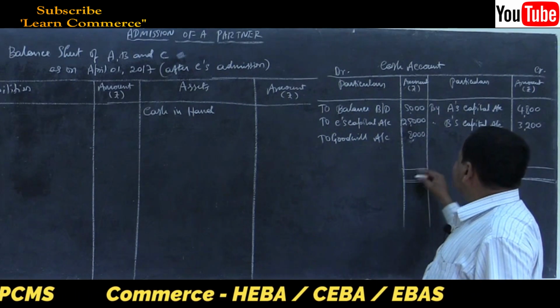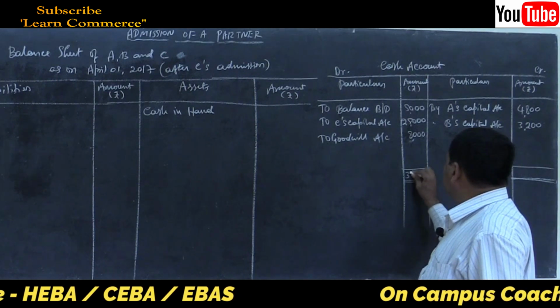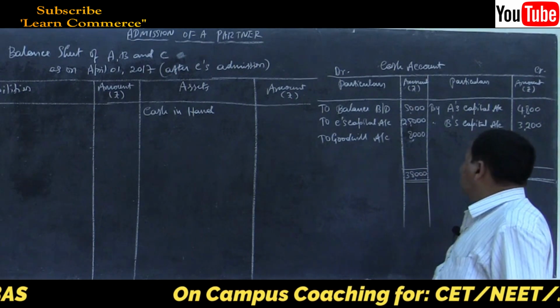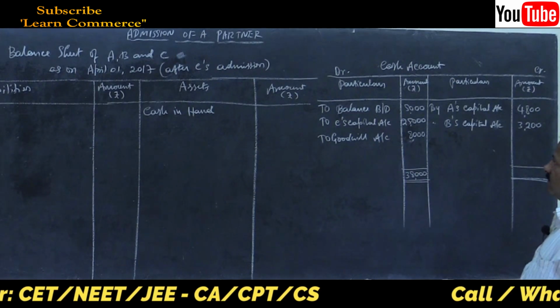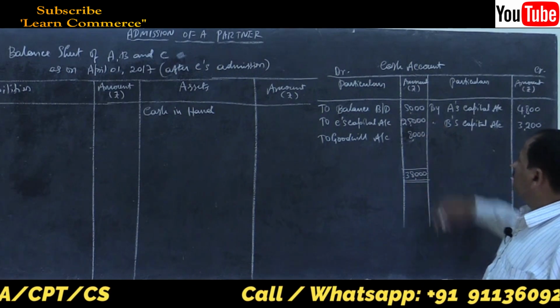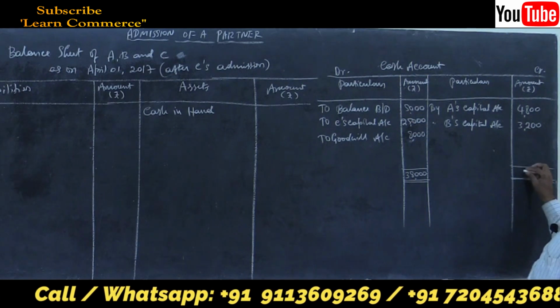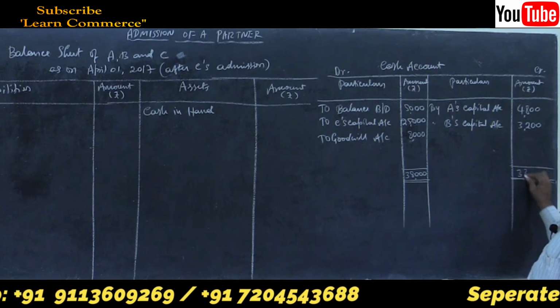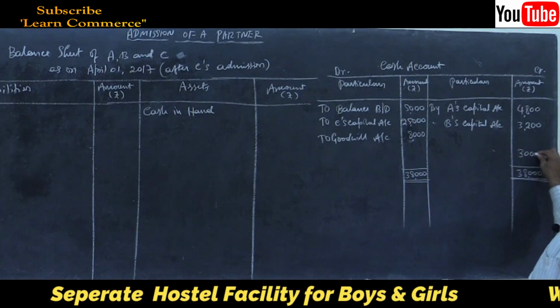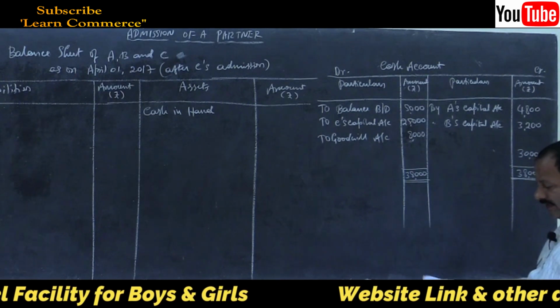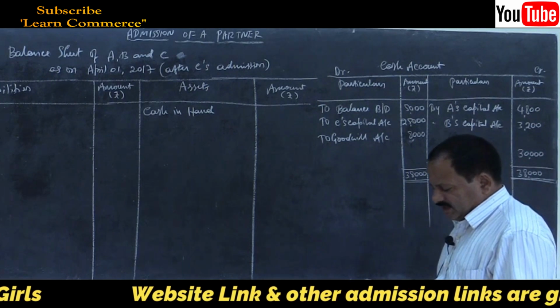So 38,000. Here it is 8,000. So write the same total on the other side. Final cash balance will be 30,000.